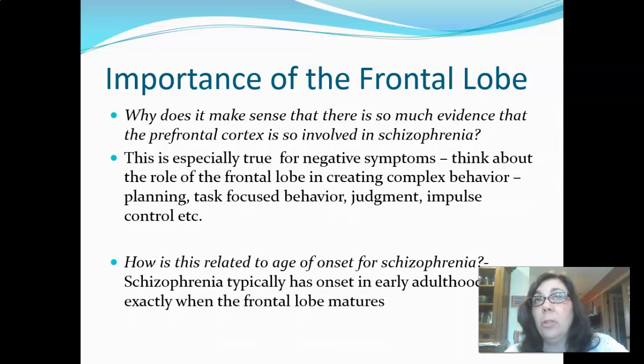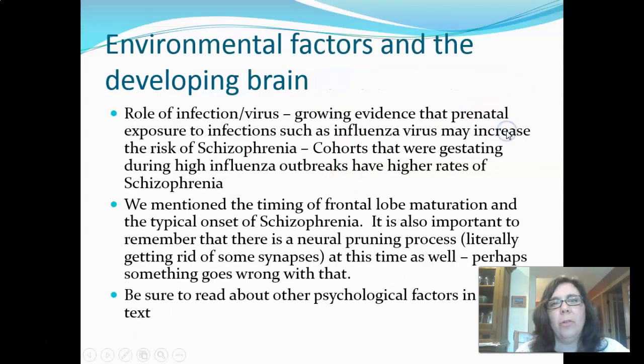And so I want you to think about the frontal lobe in terms of what's happening in late adolescence and early adulthood. And what's happening is the frontal lobe is maturing. It has its last steps of maturation in that time period. And so just as the frontal lobe is maturing is the time we also see the onset of a disorder that has, at least in part, its roots in disruptions of the frontal lobe. And so let's skip here for a second.